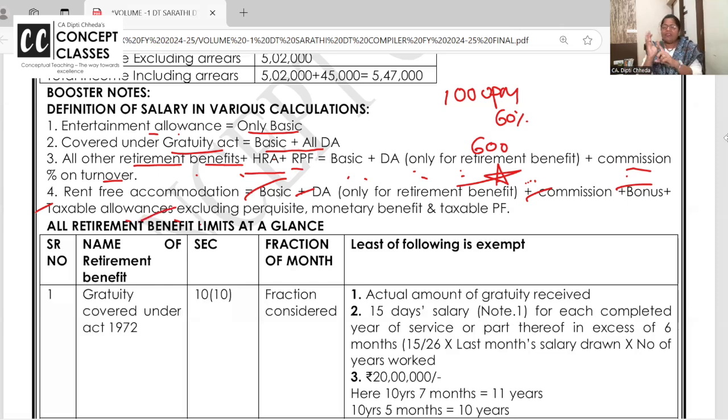Only 5 items should be included in the definition of salary for RFA: basic, DA, commission, bonus, taxable allowances. Don't include perquisites. That's why I've written excluding perquisites. Excluding taxable PF. Many students are confused: ma'am, they have contributed to RPF 18%, exempt is 12%, can we take the remaining as a part of the definition of salary? Answer is no. For rent-free accommodation, taxable RPF also is a perquisite. You will not take it. Any other perquisites, monetary or non-monetary, you will not take.